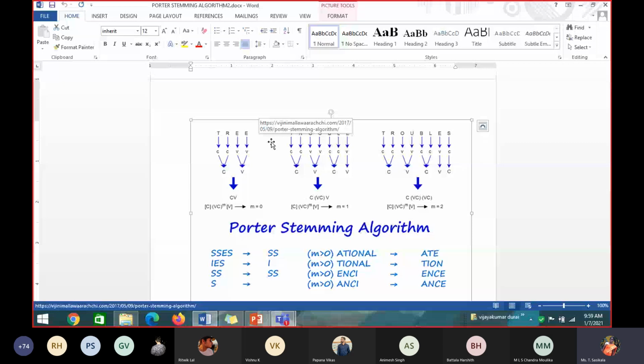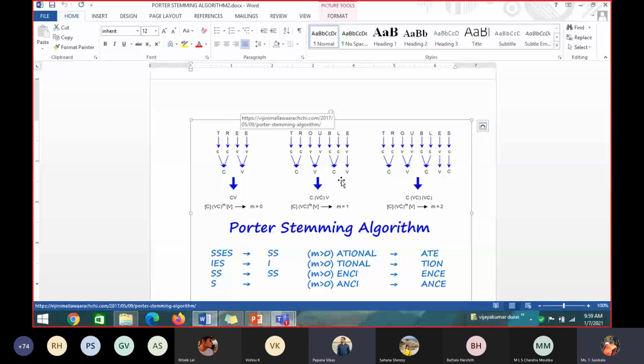See, for the next example, take trouble. T is consonant or vowel? Consonant. R, consonant. O, vowel. U, vowel. B, consonant. L, consonant. E, vowel. Now you see, any two C's occurring together, I can make them a single C. Two V's occurring together, I can make a single V. So two C's become a single C, and one V is there. Is there any VC combination in this word?